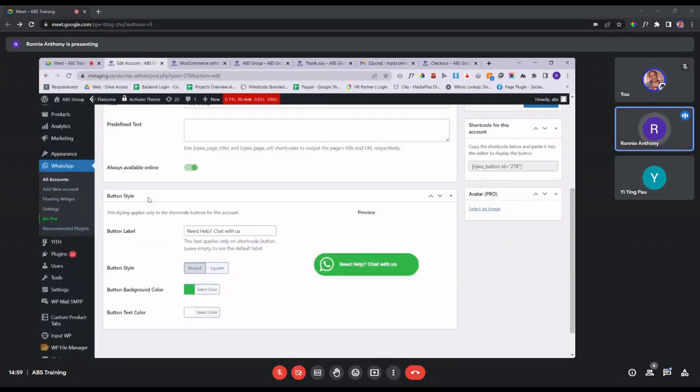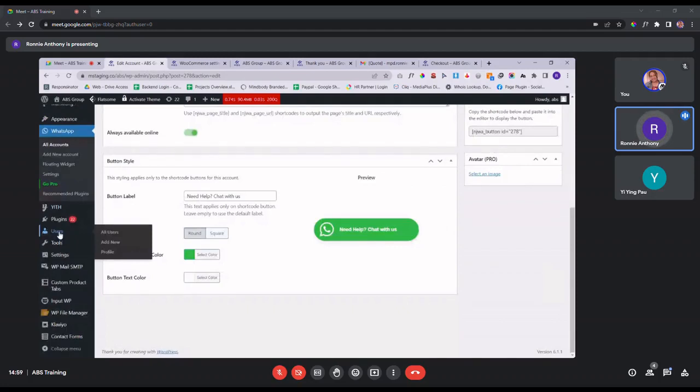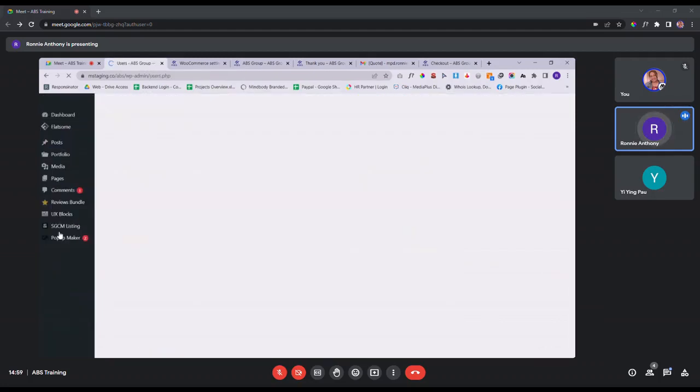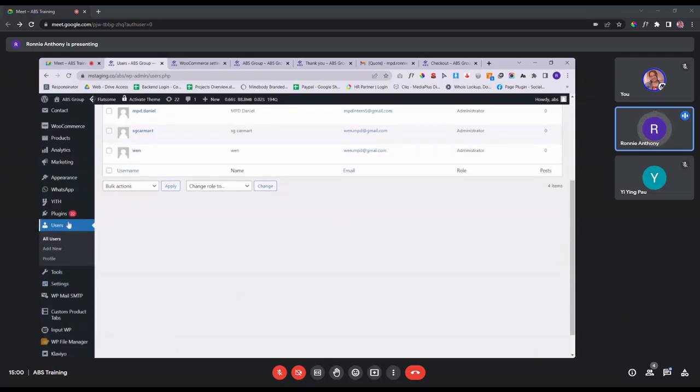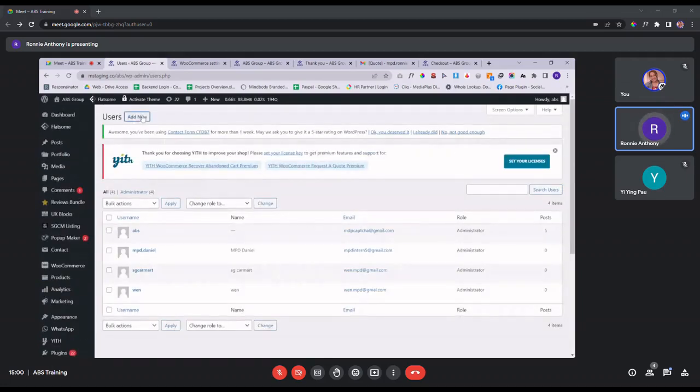And then the last portion will be user. This is a helpful tool for you to create a new user for your team member. Let's say, for example, you want to add a new team member to help you manage the website in the future. You can do so in this setting. Once you're inside this user setting, you click on this add new button.